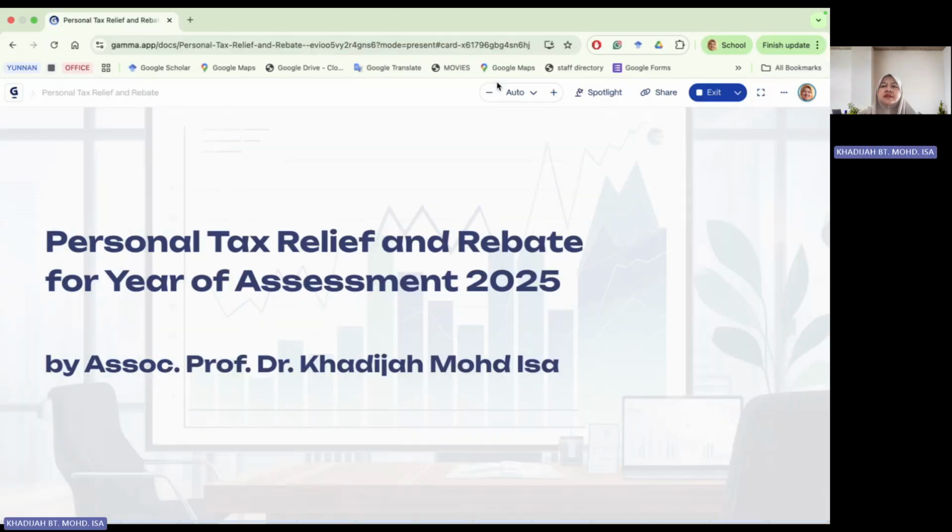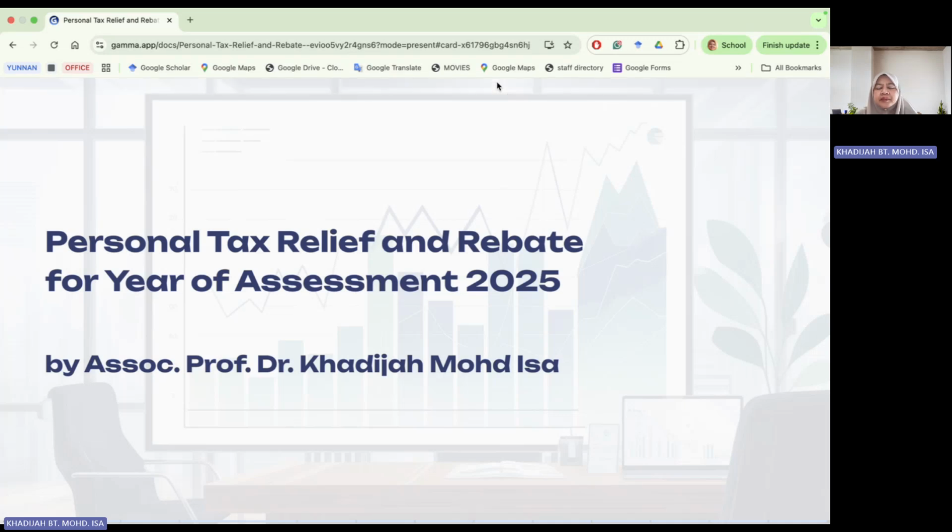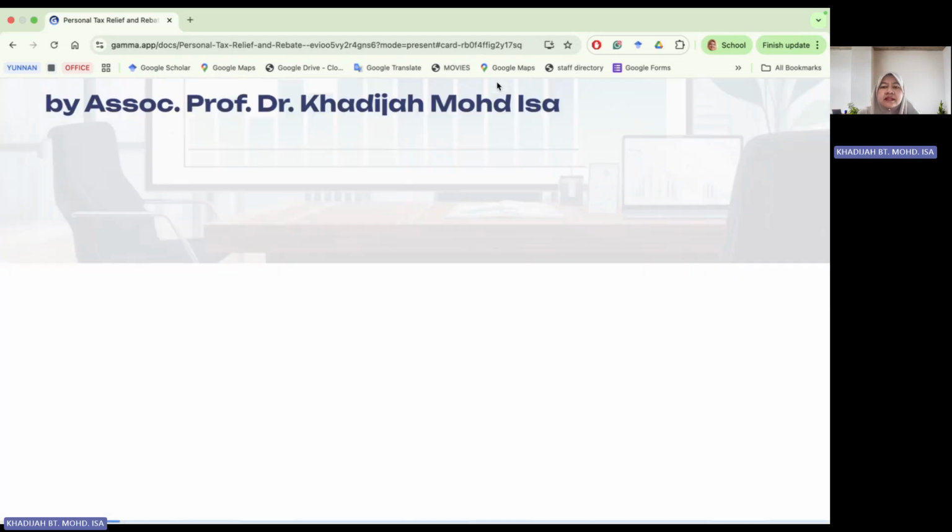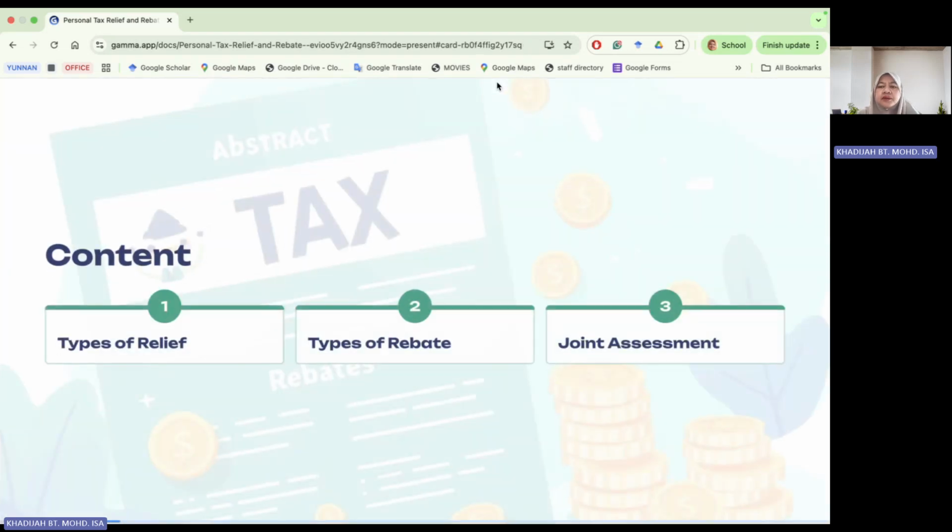Assalamualaikum warahmatullahi wabarakatuh. Today we're going to have a new topic, which is the personal tax relief and rebate for the year of assessment 2025. I've mentioned earlier that for this relief we're going to cover three topics: the types of relief, types of rebate, as well as joint assessment.